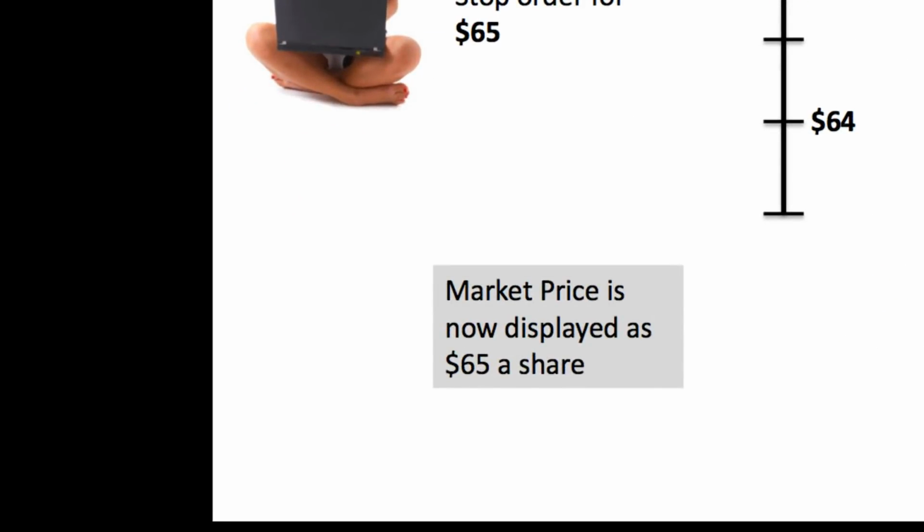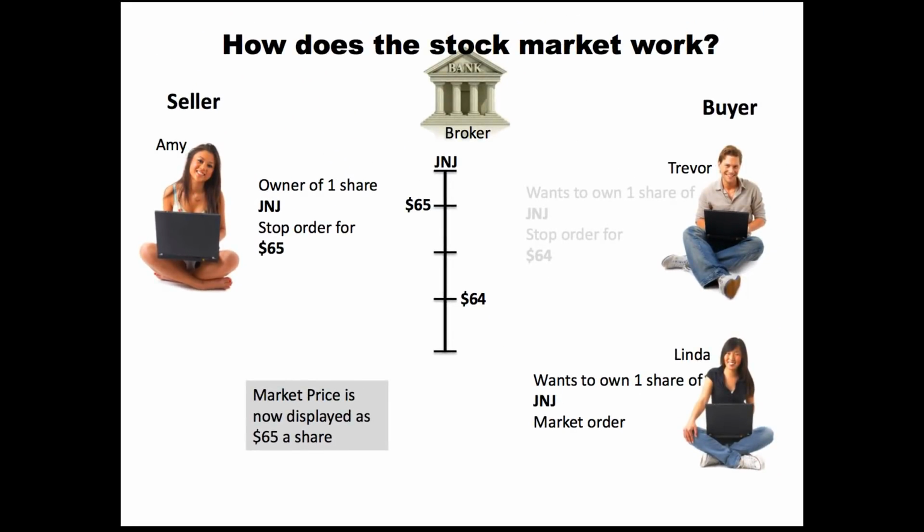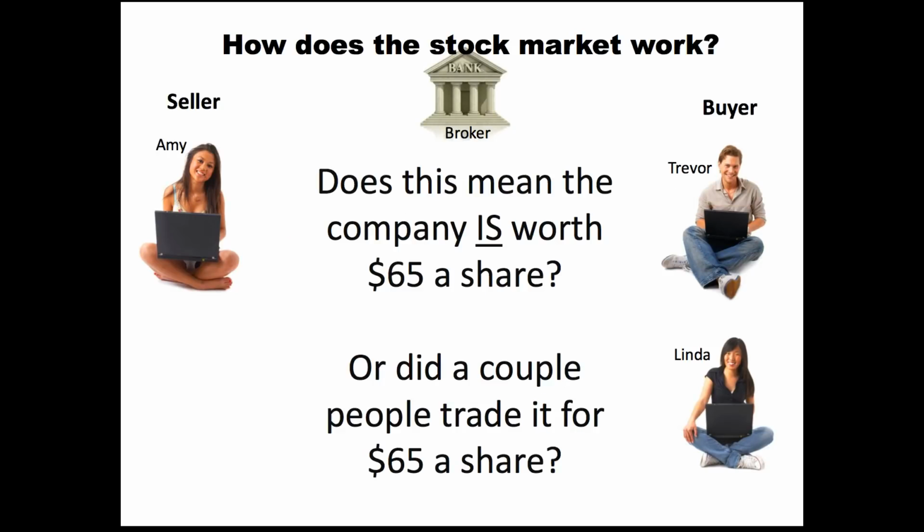And both of these sellers have now executed their shares. Kurt sold his to Trevor, and Amy sold hers to Linda. During that cycle, where we saw two shares traded, the market price went from $64 to $65. Does this mean that the company is worth $65 a share? Or did a couple of people trade it for $65 and that was nothing more than the trading price? A person like myself and a lot of other value investors would obviously argue the second one, that it was just a price that a couple of people established.